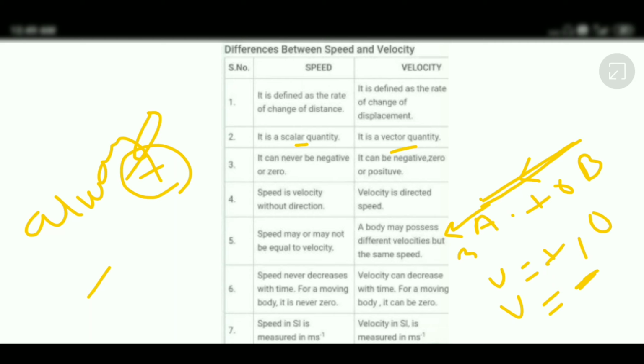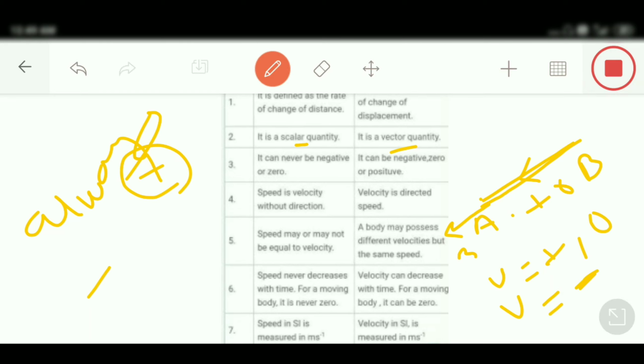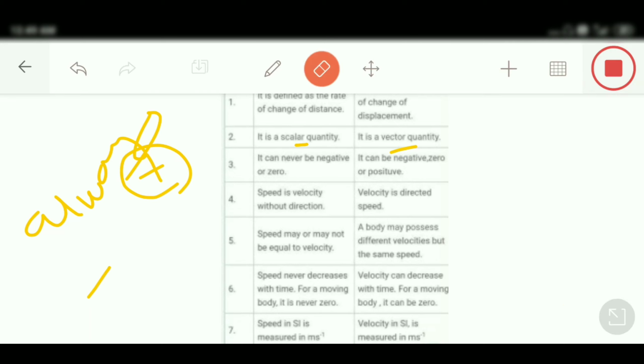Speed may or may not be equal to velocity. Speed sometimes may be equal to velocity when distance and displacement are equal. This point we have understood just before. A body may possess different velocities but the same speed. To make it clearer, this point is saying an object can have different velocity but the same speed.